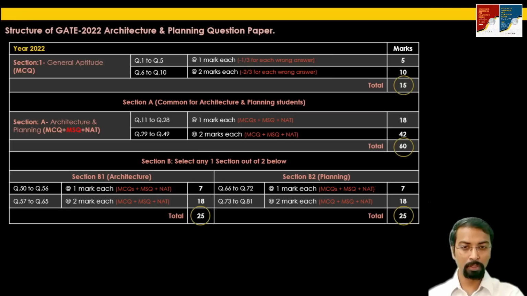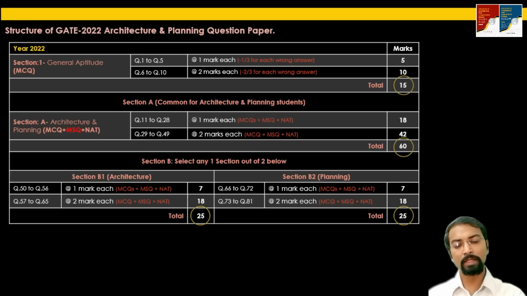For example, if in a multiple select question there are 2 correct options out of the given 4 options, then you must select both the 2 options in your final answer. If you have selected only one as a correct answer, you will not get partial marking. In the other case also, if you select more than 2 options as correct options, then also you will not get full marking. So this is the new kind of question introduced in this year in GATE 2022.